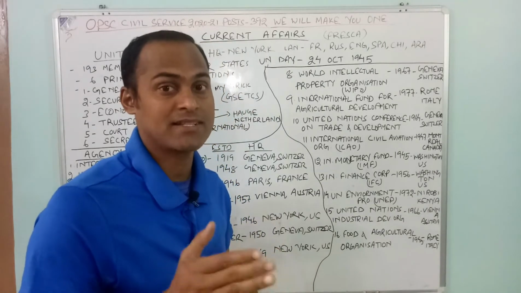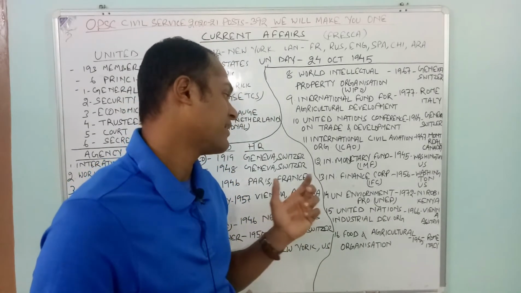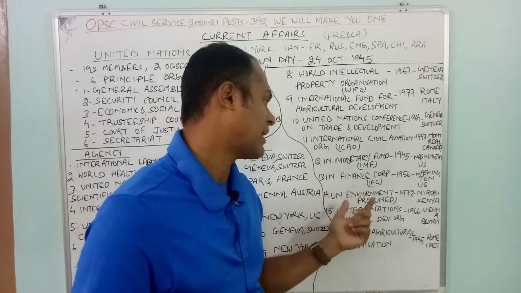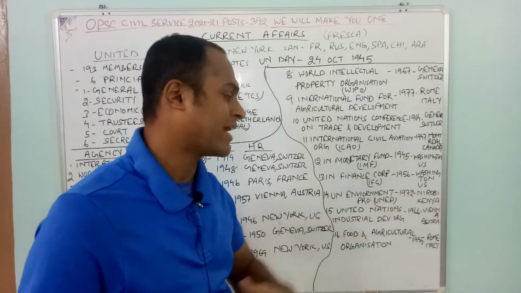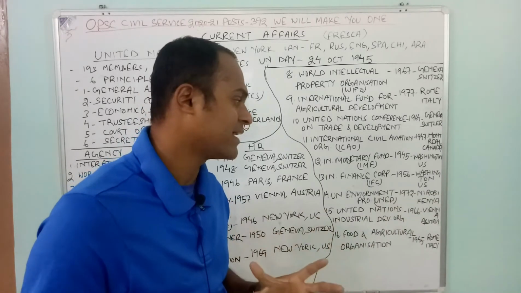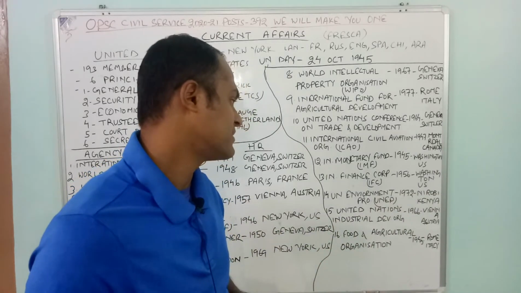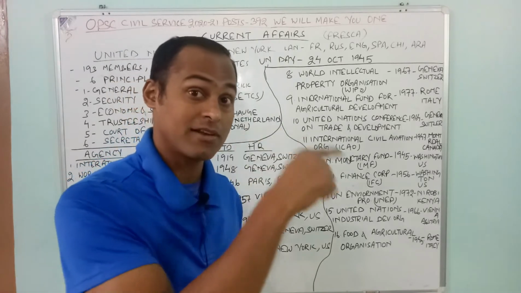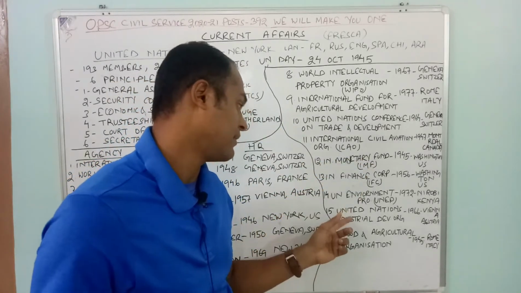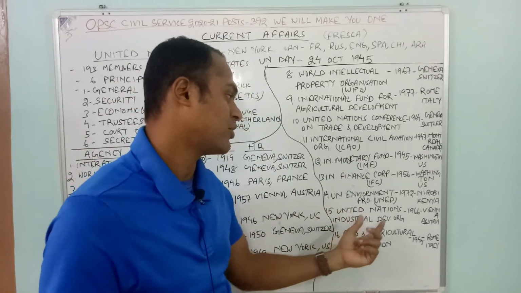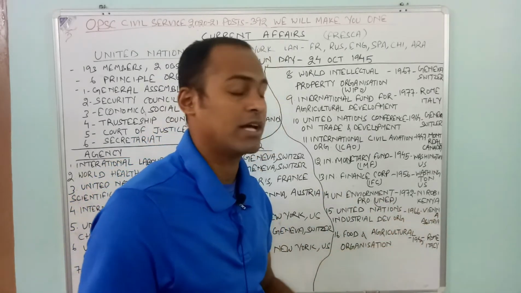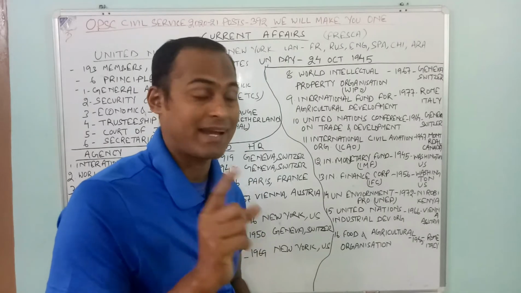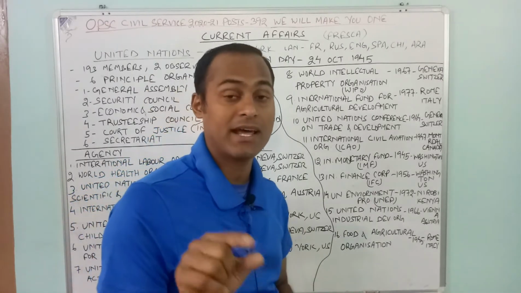Then United Nations Environment Program, UNEP, 1972. It is in Nairobi, Kenya. Nairobi, Kenya is the place for international environment matters. Then United Nations Industrial Development Organization, 1966, Vienna, Austria.